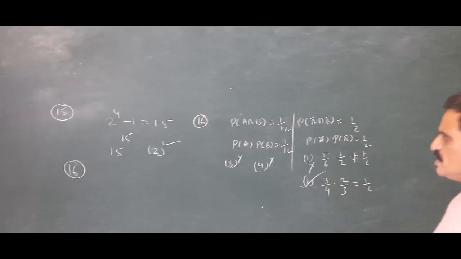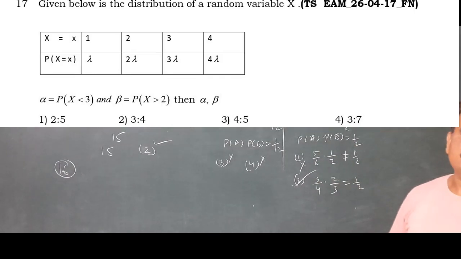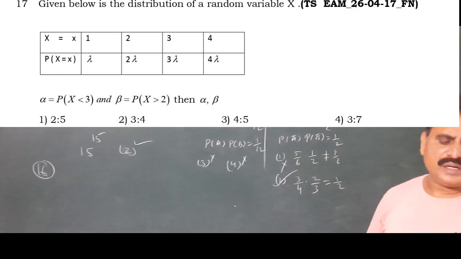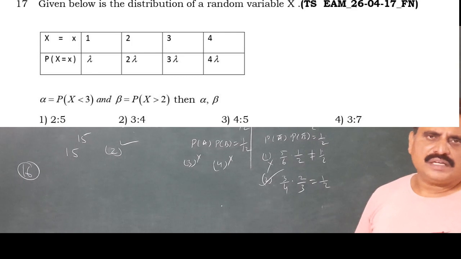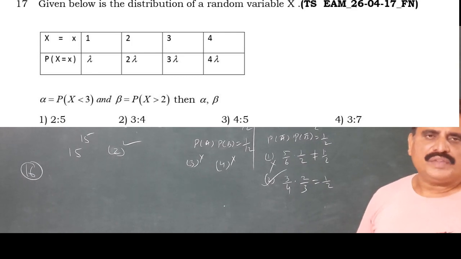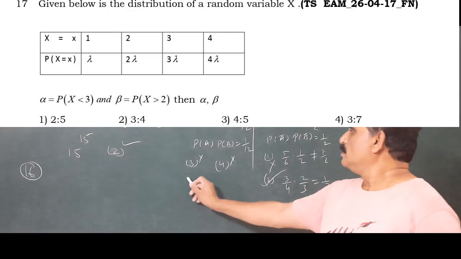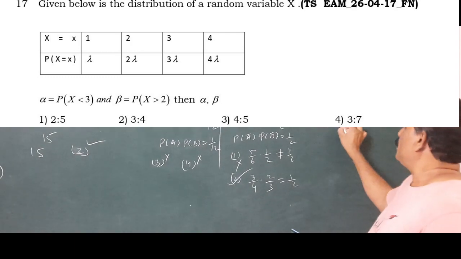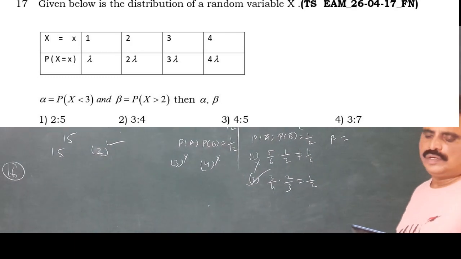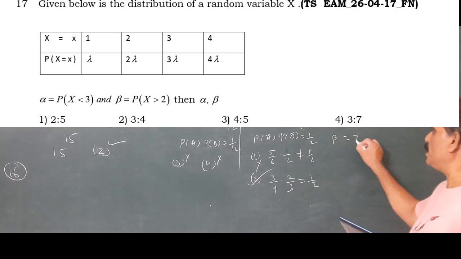Next, 17. Given below, alpha is P of x less than 3, beta is P of x greater than 2. P of x less than 3 means P of x equal to 1, x equal to 2. So the sum of their probabilities, lambda plus 2 lambda, that is 3 lambda. 17th question, very simple. Alpha equal to 3 lambda. Beta equal to P of x greater than 2. Greater than 2 is 3, 4. Their probabilities are 3 lambda, 4 lambda, sum is 7 lambda.